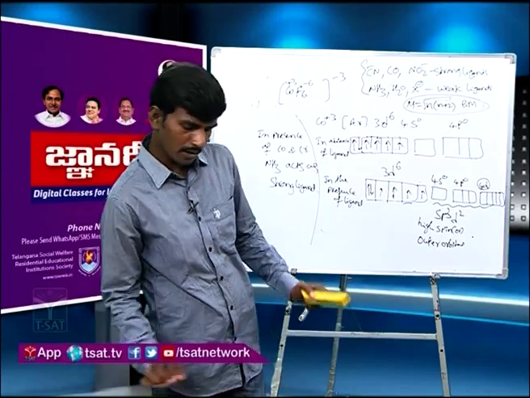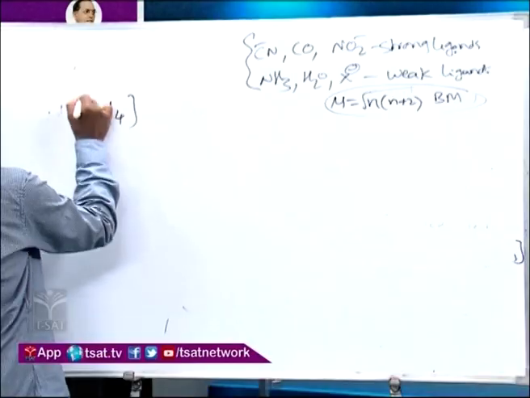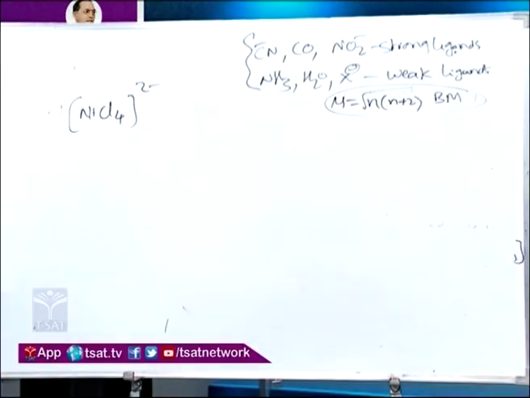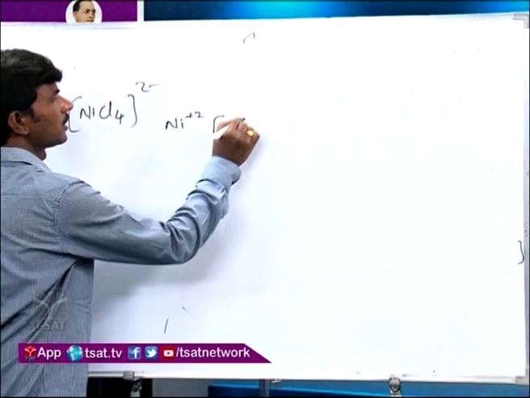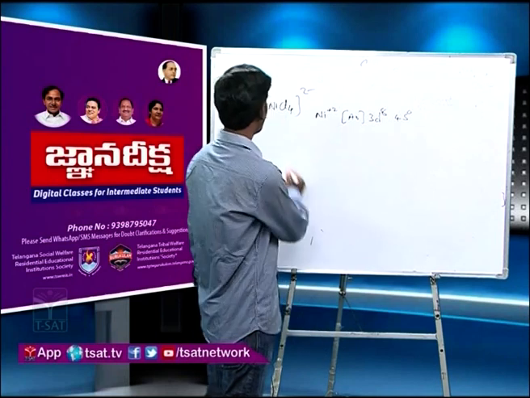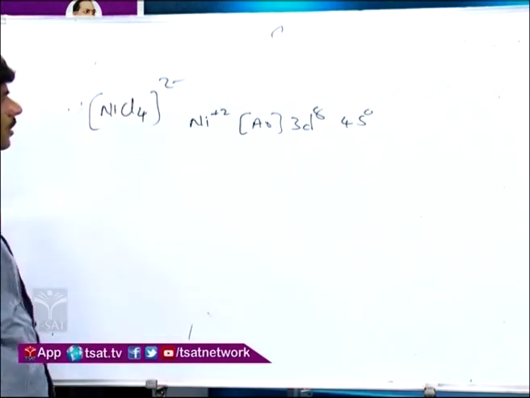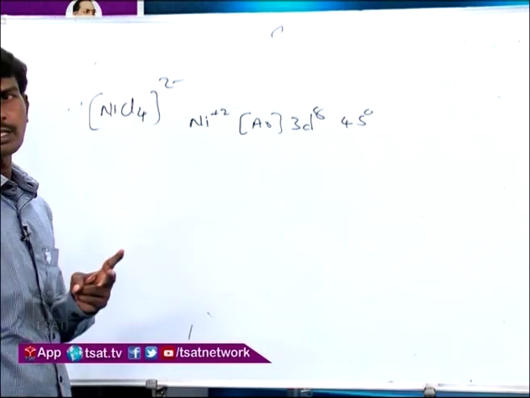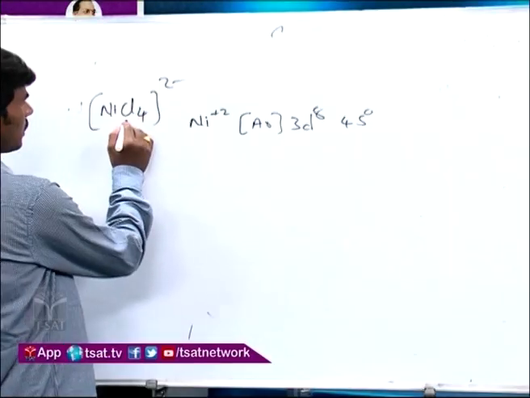Now similarly, let us see the tetrahedral complexes. We will see three tetrahedral complexes. One is tetrachloronickelate. Here nickel plus 2 electronic configuration is argon 3d8 4s0. It is a tetra-coordinated complex. As we have already discussed, with a tetra-coordinated complex, two hybridizations are possible: one is sp3, another is dsp2. Here, as we know, chlorine is a weak field ligand.